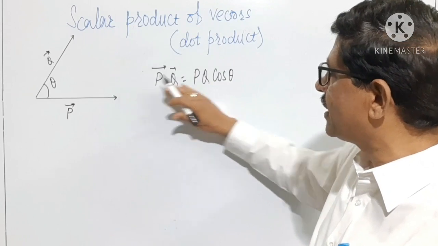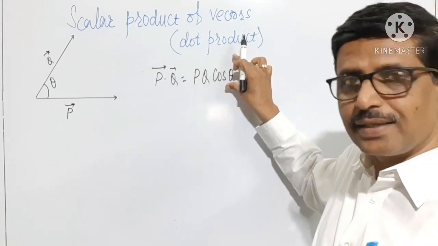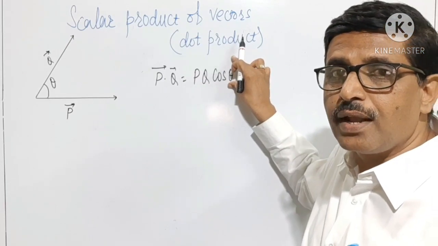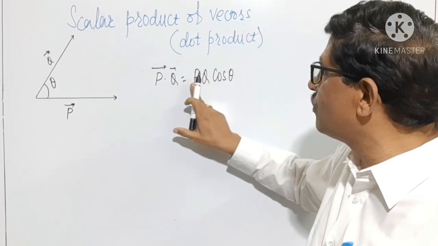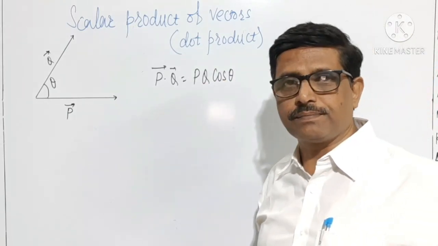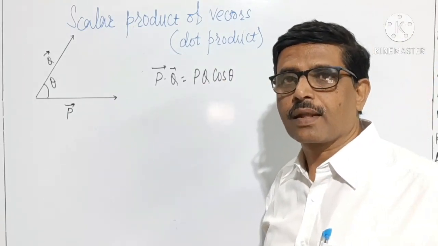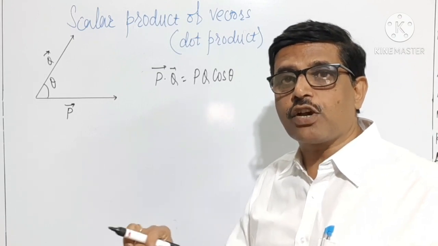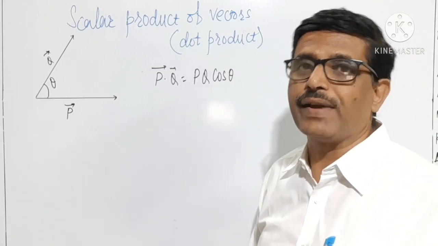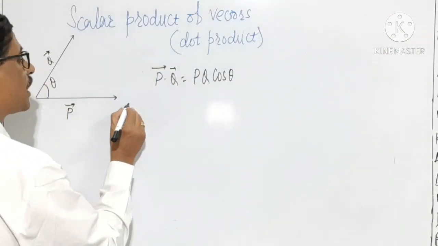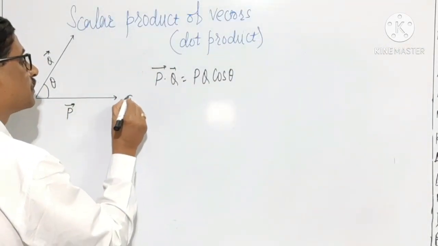Scalar product of two vectors is a scalar. It is a scalar quantity. It has magnitude only, and its magnitude is equal to product of magnitude of two vector and cosine of angle between them. Now we will see the characteristics of scalar product of vectors. The first characteristic of scalar product of vectors.